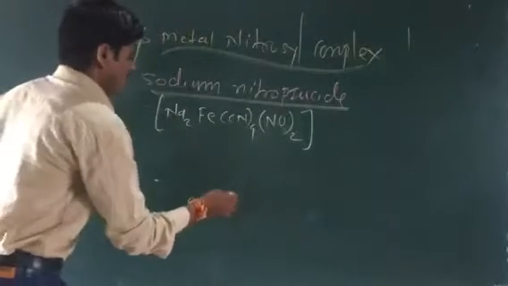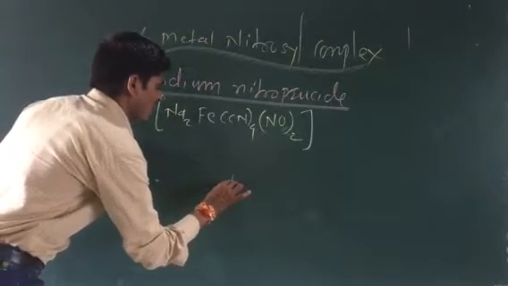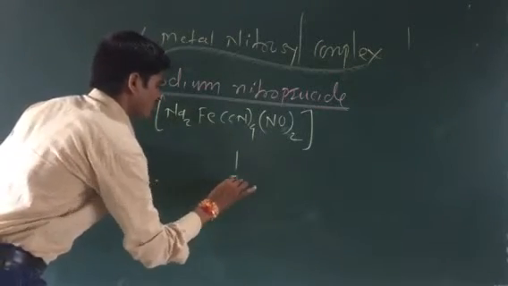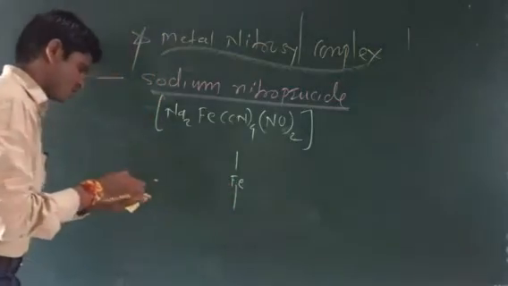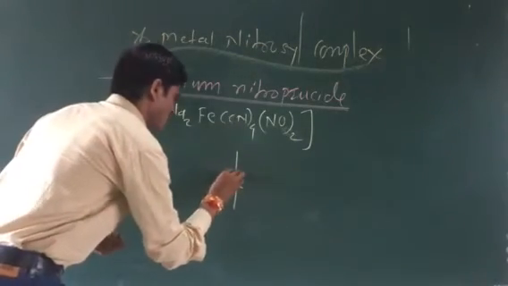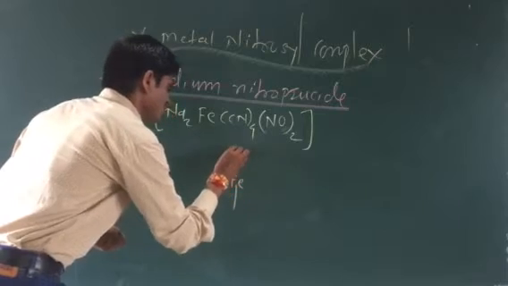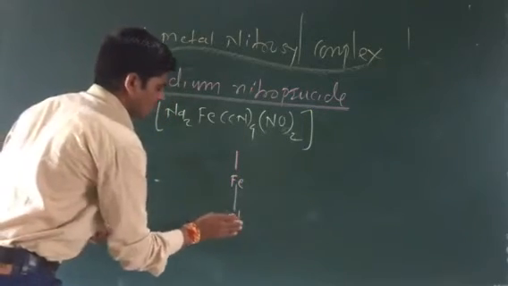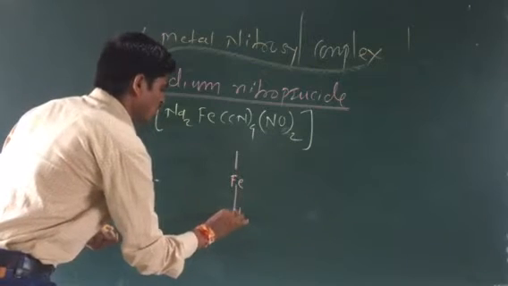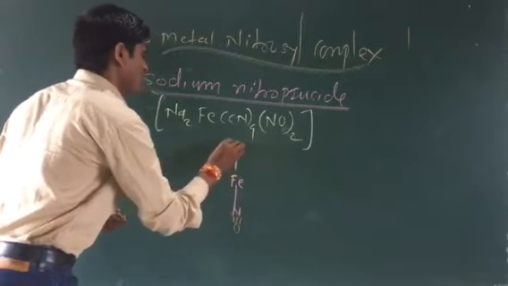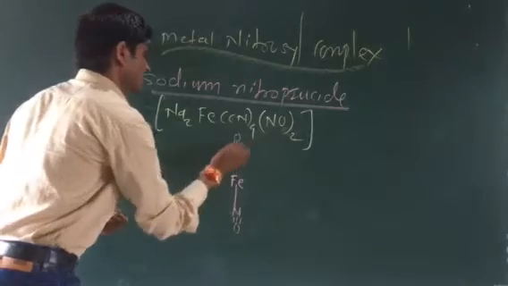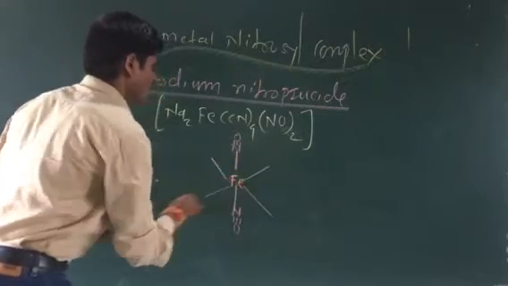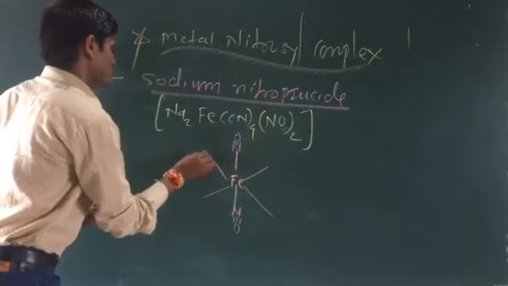Here the iron atom is there. We are writing these types of structure. अब इसका हम structure निकाल सकते हैं. This one is the iron transition metal Fe. So this is bonded to 2 NO, 2 nitrosyl. And what is here? 4 cyanide, C triple bond.